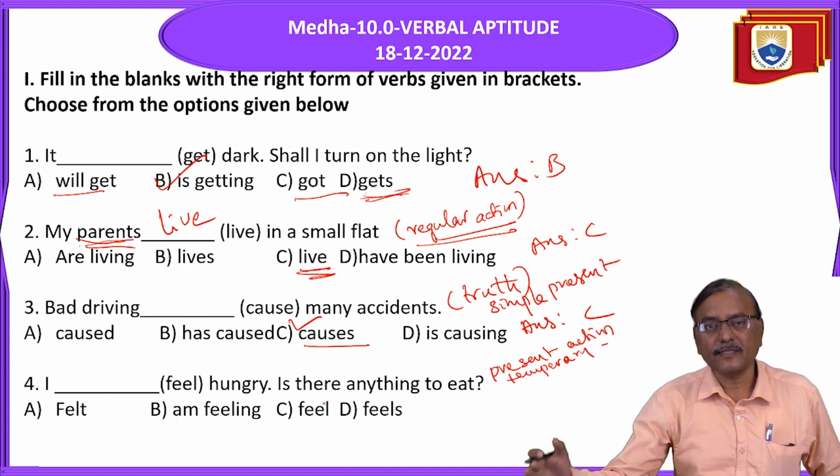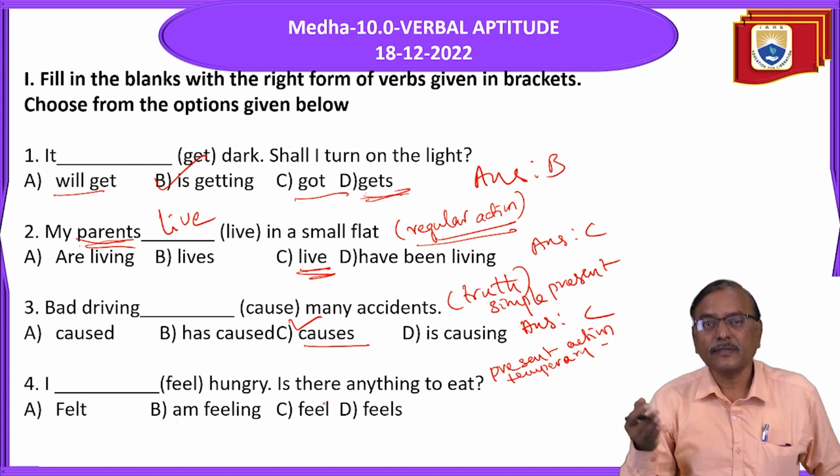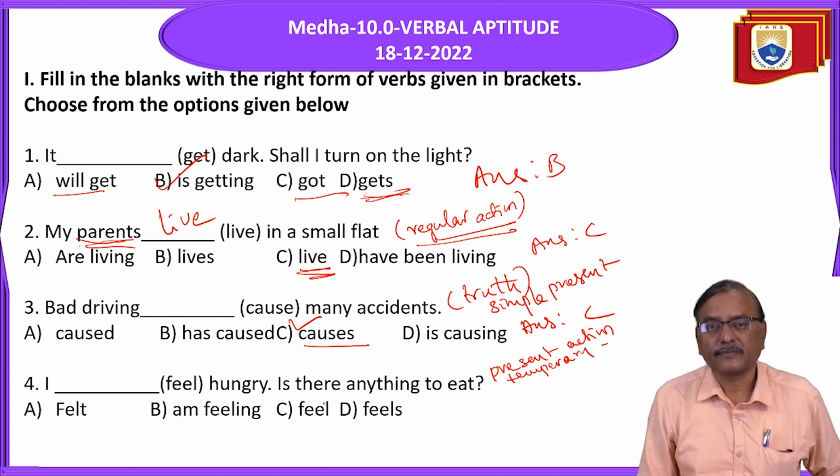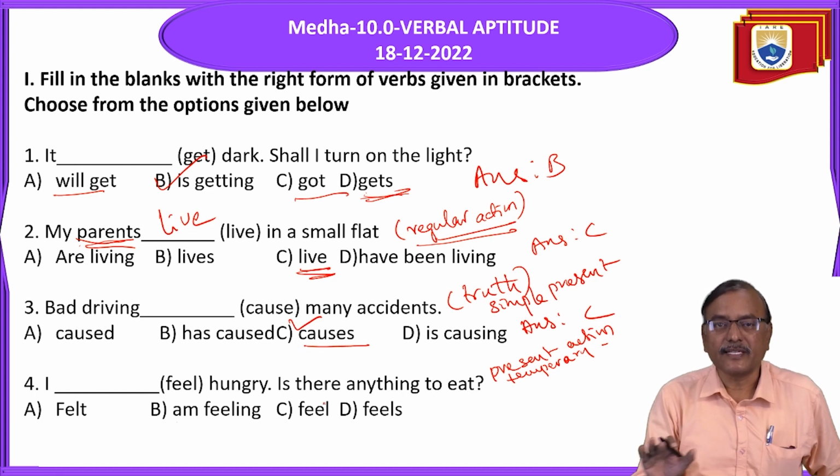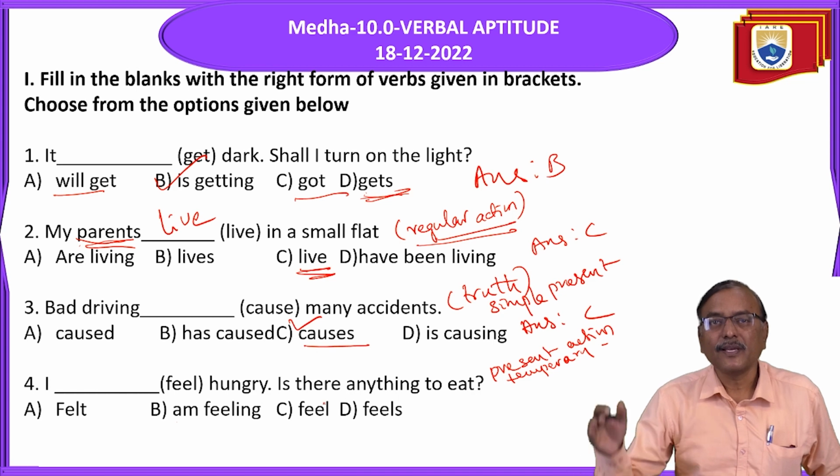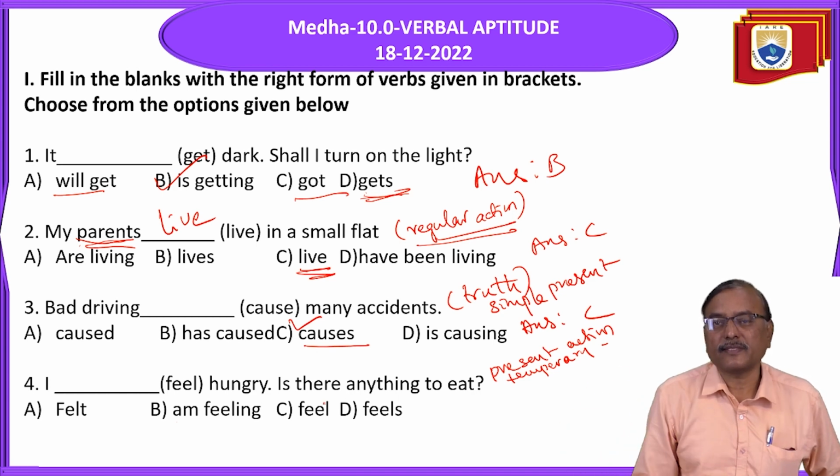Instead of past continuous, use simple past. Instead of perfect continuous, use just the perfect tense. Is it clear? So, non-progressive verbs or stative verbs are not used in the continuous tenses. Instead of using them in continuous tenses, use them in the concerned simple tenses.